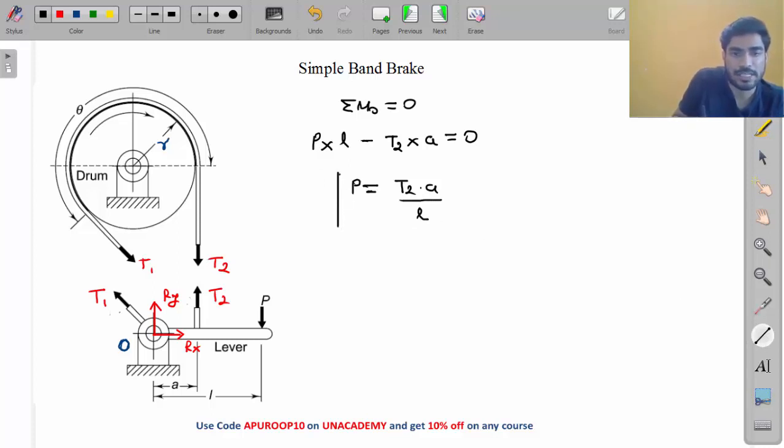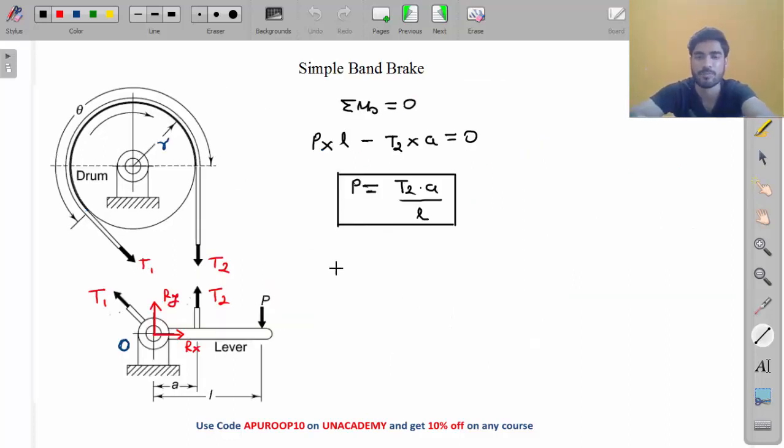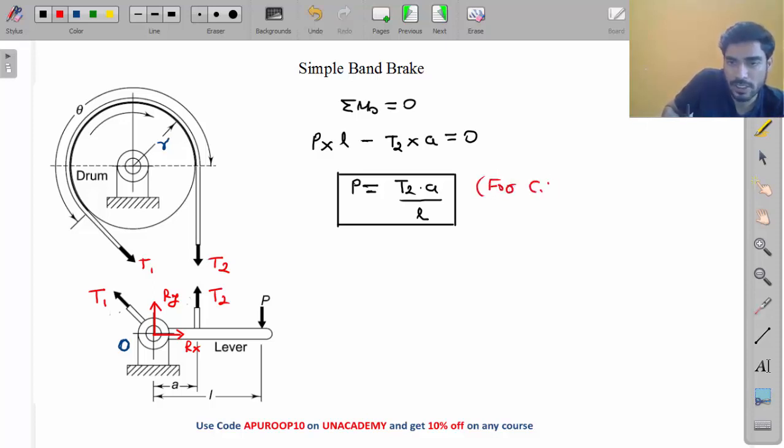I told you T1, T2 can be calculated from those two equations. T1 and T2 can be calculated from these equations. Solving these equations, you will get T1 and T2. All the other values are given, let's say. So from these two equations, you will find T1, T2. And then when you put the value of T2 here, you will get the value of P. But this is for which rotation, my friend? This is for clockwise rotation.